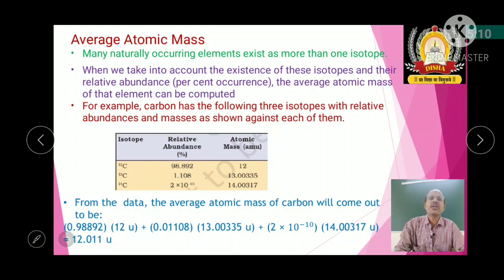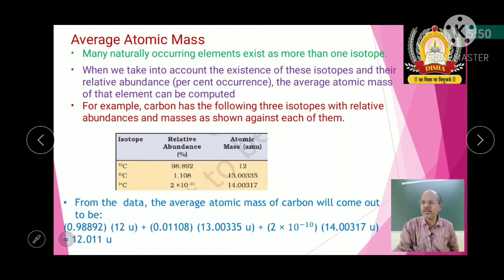What is the importance of average atomic mass? Whenever we take any element, for example chlorine, it exists in the form of Cl35 and Cl37. If you take hydrogen, there also you find 3 isotopes. Based on their percentage of isotopes, it is necessary to know the average atomic mass, because isotopes also contribute some mass to the atoms. So average atomic mass is the calculated atomic mass of an element.